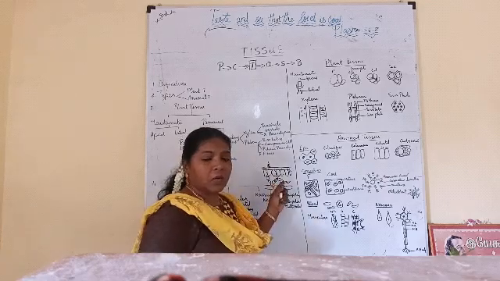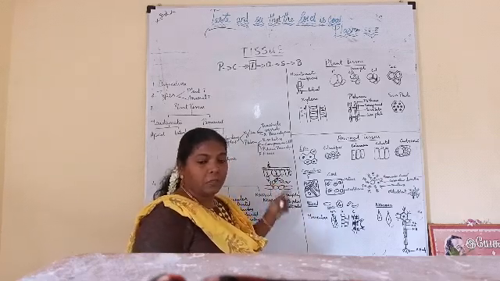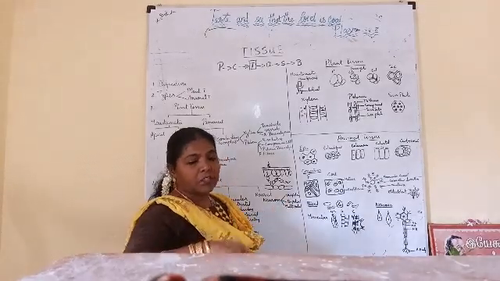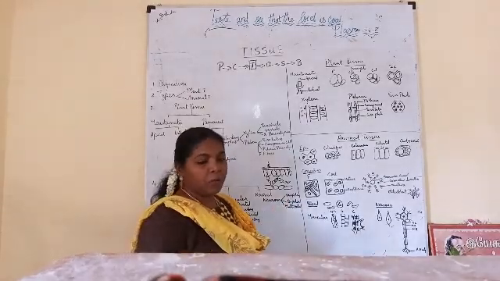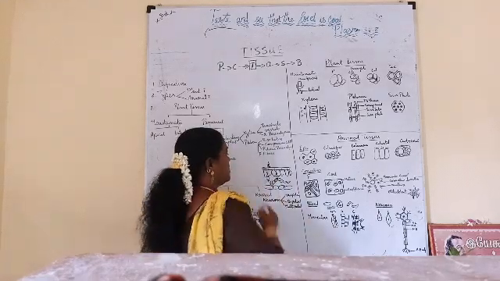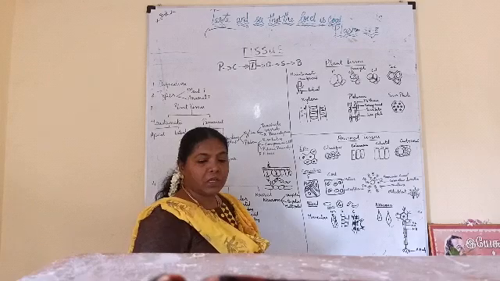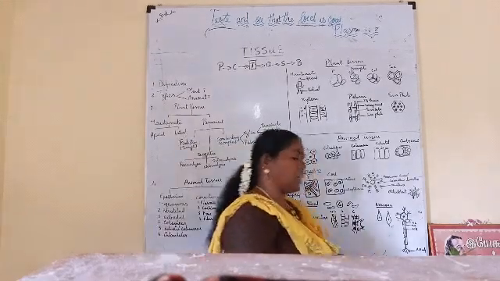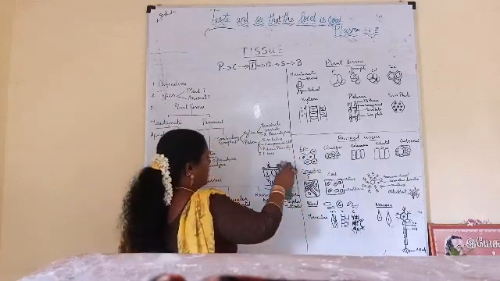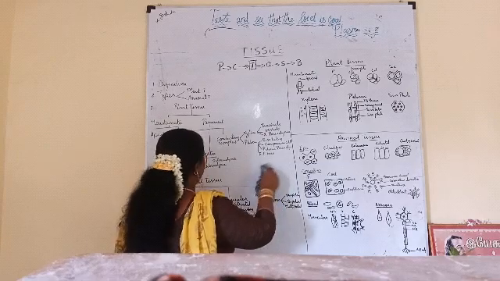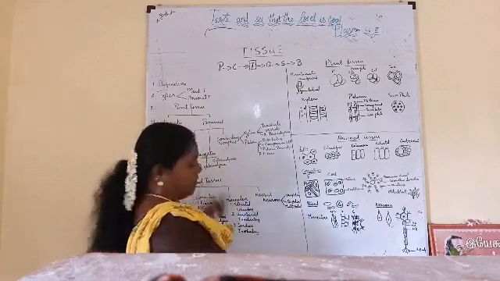This epidermis is seen not only in the leaf, but also in the stem and root. If you take the section of the stem or root, you will see the outermost layer as epidermis. In root, the epidermal tissue gives rise to root hair. And in the stem and the leaves, the epidermal tissue gives rise to shoot hair. Okay. So in my classes, you will study the types of epidermal tissues and the outgrowths which are seen in the epidermal tissues. Okay. That is protective tissues.